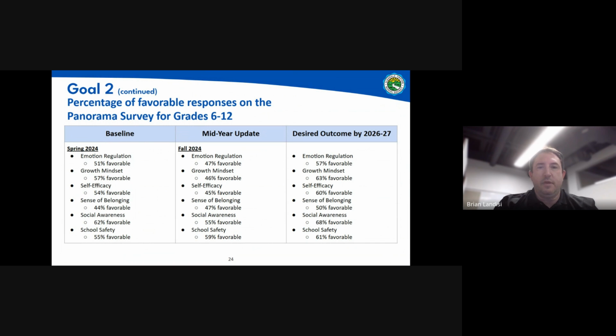We find that when we use this tool, it's a way for us to gauge student voice. So our school teams look at how students are responding, and they reach out to students who may need additional support and create programs and opportunities for kids to get connected to adults and programs on their campus that help them feel like they can be positive contributors to their school community, maintaining a positive growth mindset, really building on self-efficacy and sense of belonging, social awareness, and school safety, along with emotion regulation. These are all measured by the questions on the survey, and we're hoping to make positive gains in these areas.